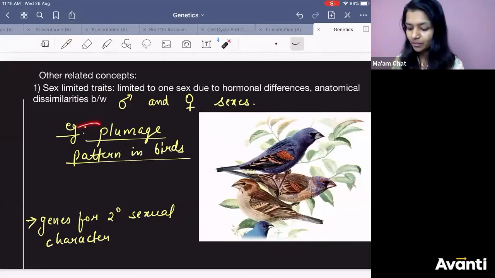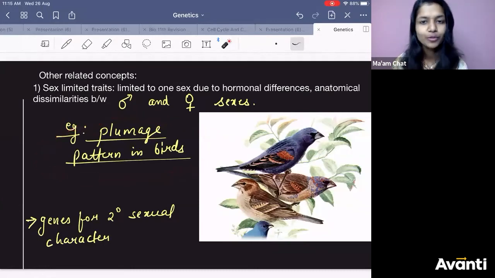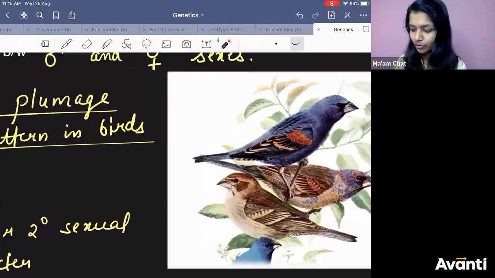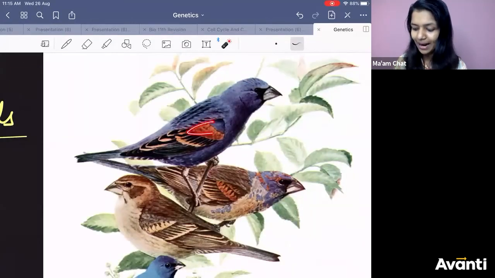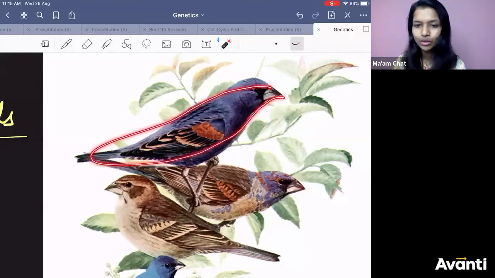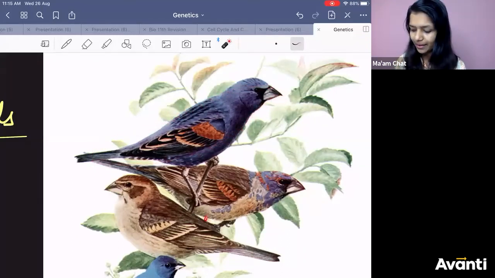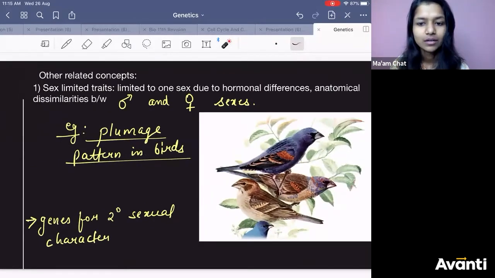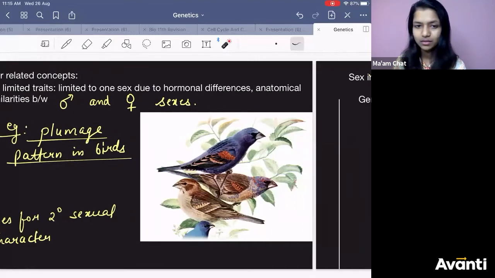Plumage means this beautiful feather pattern you are seeing now. In male it is different, in female it is different. This blue color bird is male and this is female. They have different patterns of feathers, and that is again a sex-limited trait. One example. Got it?